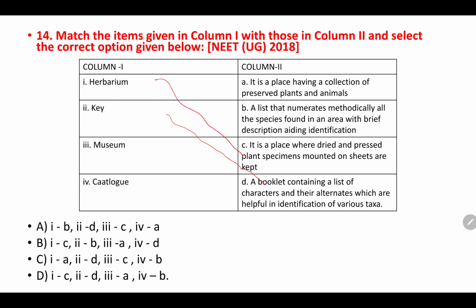By looking at this only we can say, right? And coming to the third one, it is museum, place having collection of preserved plants and animals. And the last one left is catalog, that is option B. So 1C, 2D, 3A and 4B. Option D, right?